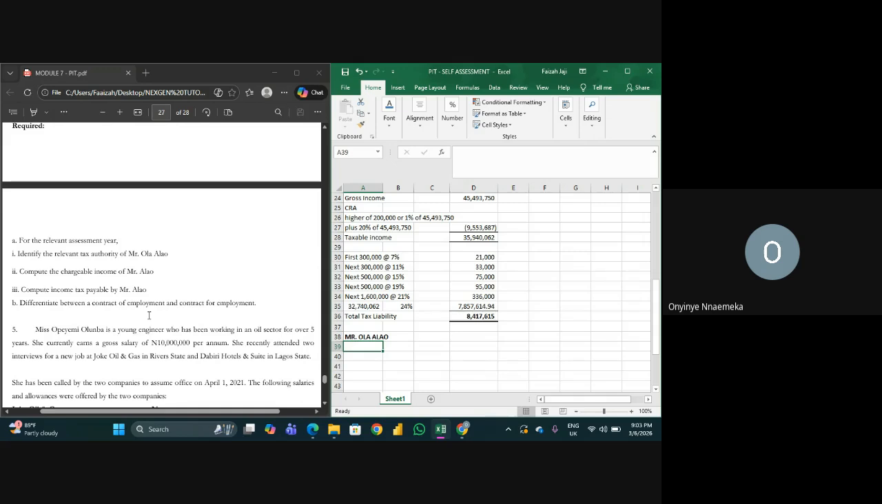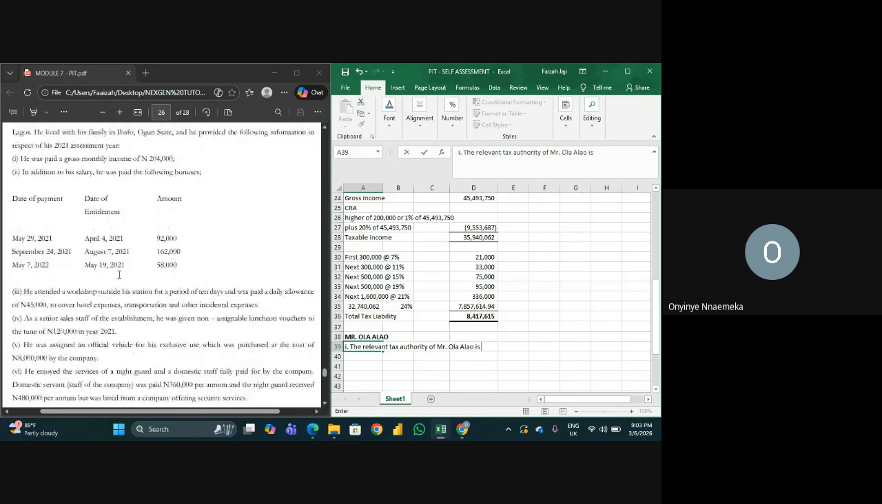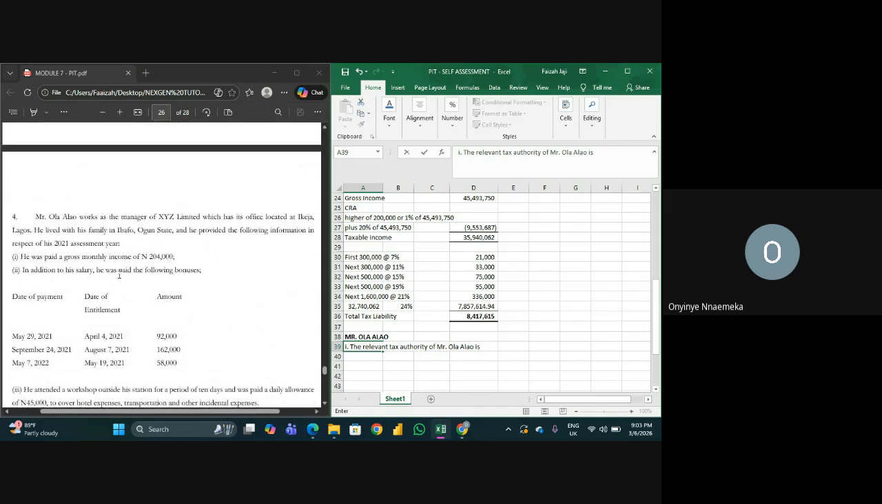So now let's take it one after the other. It says identify the tax authority. So we have the relevant tax authority of Mr. Olalawo is, oh yeah guys, let me take it back up. He works in Lagos, but he lives with his family in Ogun State. So is it Lagos Internal Revenue that collects his tax or Ogun State Internal Revenue?